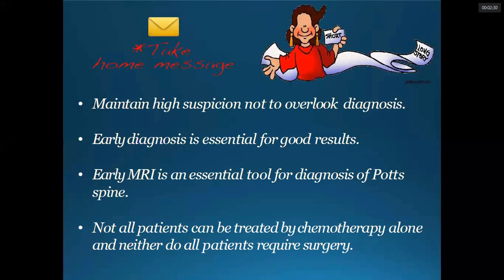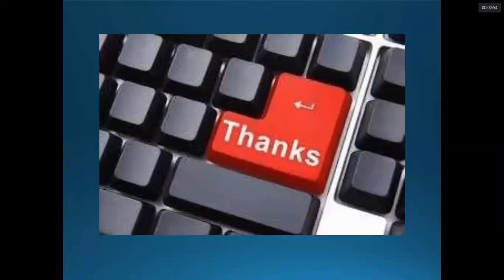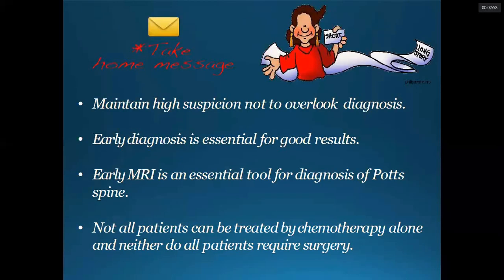When there is a gross mass effect compressing the spinal cord and there are neurological symptoms, tubercular drugs alone do not cure the disease. We may need surgery in those cases. So this ends my topic for today, tuberculosis of the spine. Thank you. If you have any queries, you can write to me.